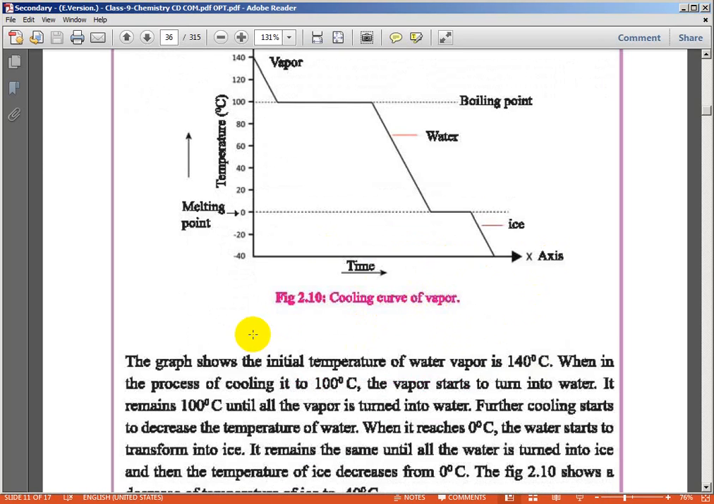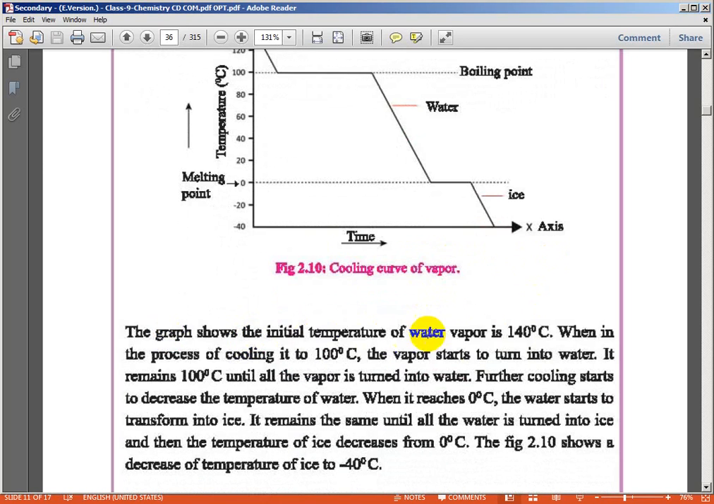Cooling curve of vapor. The graph shows the initial temperature of water vapor is 140 degrees Celsius. When the process of cooling brings it to 100 degrees Celsius, the vapor starts to turn into water. It remains at 100 degrees until all the vapor has turned into water. When all is finished, further cooling starts to decrease the temperature of the water.